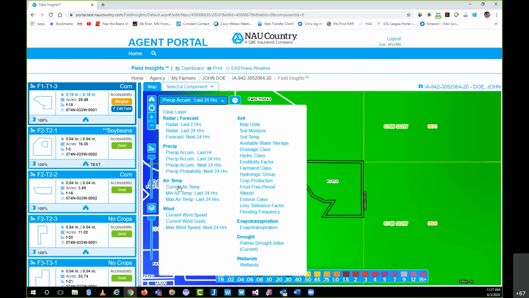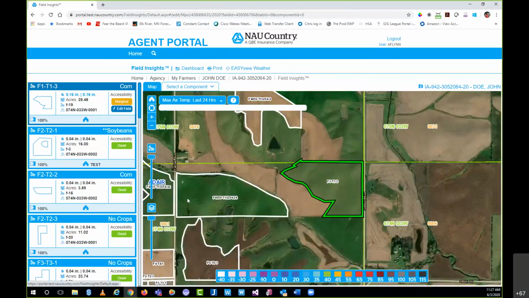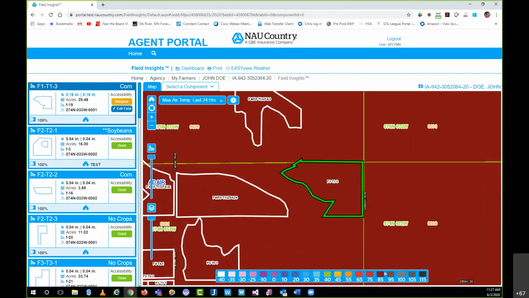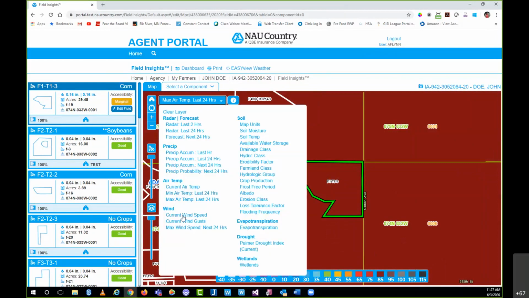Next one is air temperature. Again, pretty much just like precipitation. We're going to get some color changes, and then we're going to reference that to the legend. Pretty warm, it looks like, in Iowa here, 85 degrees, give or take. Simply just another tool that they can use to make any educated decisions they may need to make on their fields.